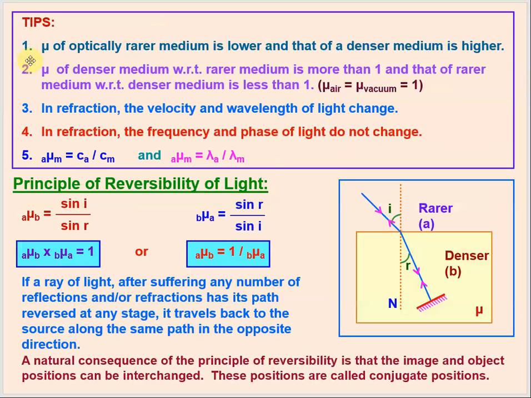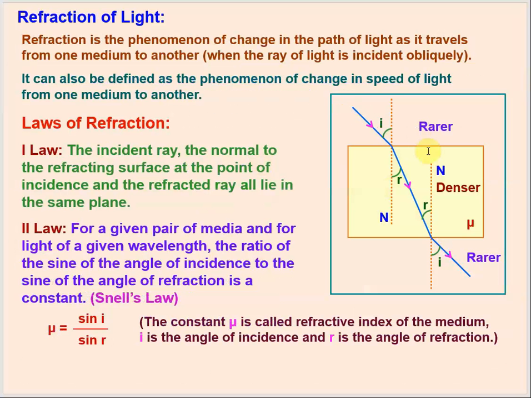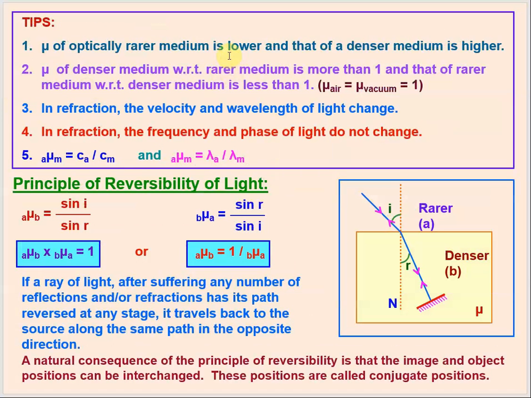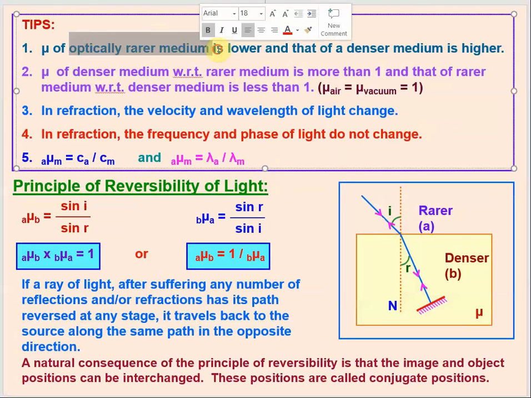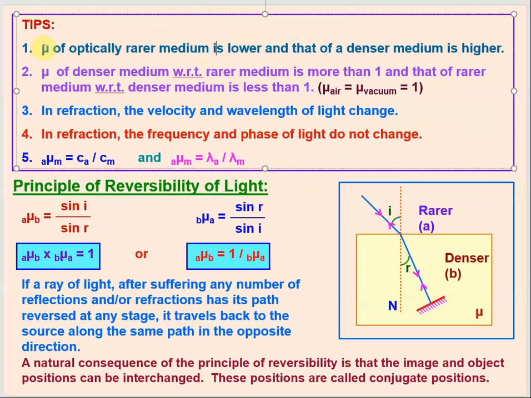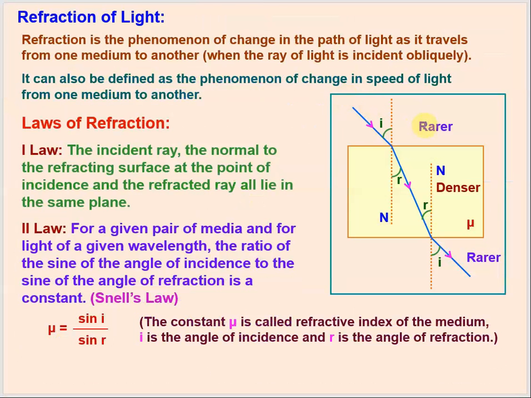The very first thing is mu, meaning the refractive index of the medium. Here we are talking about optics, the study of light, and we are taking two media, one the rarer medium and the other the denser medium. Which one is called the rarer medium and which the denser? The medium of lower refractive index is called the rarer medium. So the refractive index of the optically rarer medium is comparatively low.